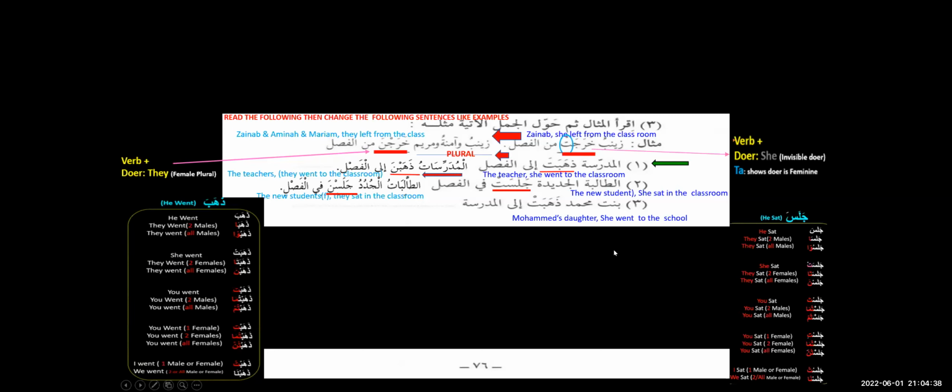Bintu Muhammadin dhahabat ila al-madrasati. Muhammad's daughter, she went to the school. How to make the plural? It should be Muhammad's daughters, they went to the school. So please ignore this translation, it was just copy pasted from here. Banatu Muhammadin dhahabna ilal madrasati. So dhahabat is from here. Dhahabat means one single person. Dhahabna, there are many who are doing this action of going. So we use the plural form dhahabna. Is it clear, sisters? I hope we all understand what we have done, haven't we?